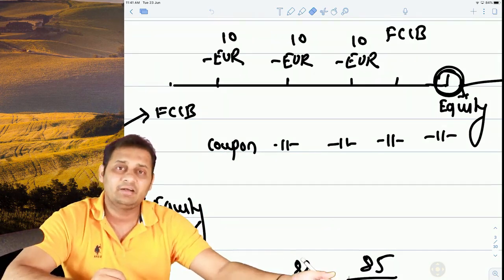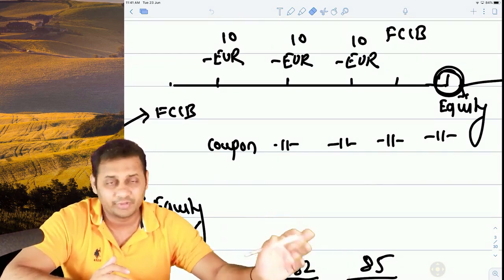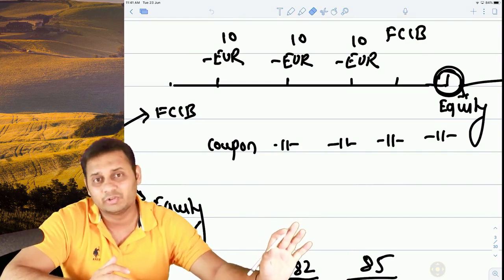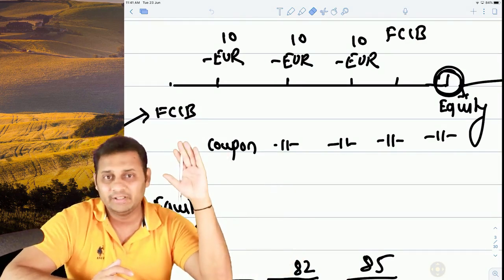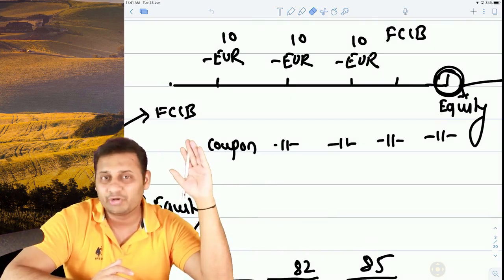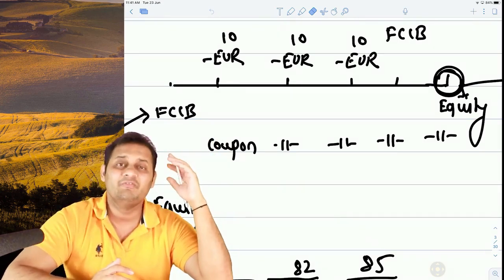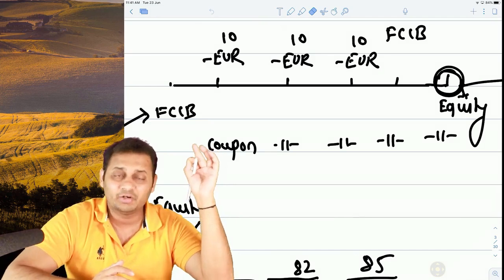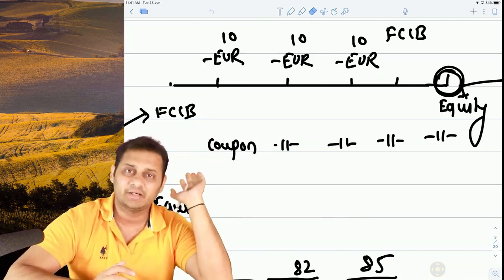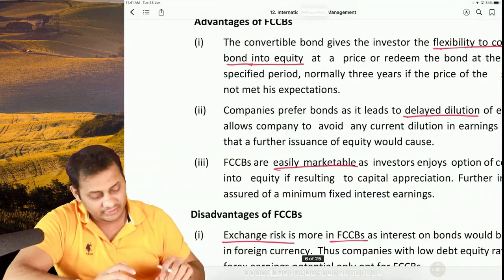And after that, they get the option of getting it converted into equity, or they can get it redeemed and take the money back. So it gives flexibility, and that's why it is the preferred choice of investors. That's why there will be high demand of FCCB, and it will be very easy to market or sell FCCB in the market. So you don't worry about whether you will be able to sell or not.